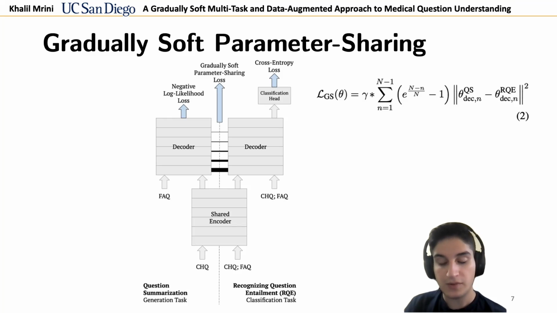In gradually soft parameter sharing, we constrain decoder parameters to be close by penalizing their L2 distances, and the higher the layer, the looser the constraint.